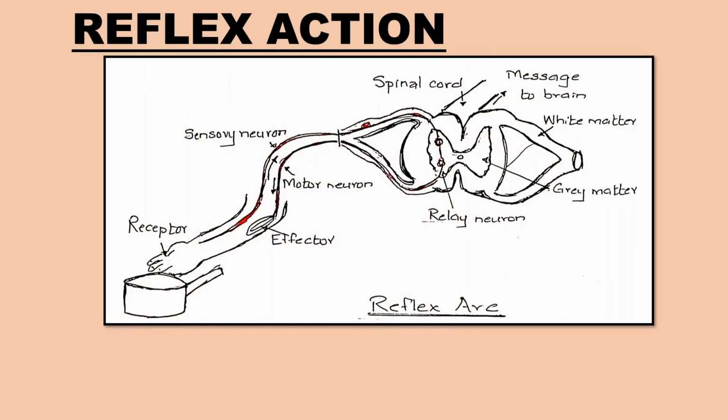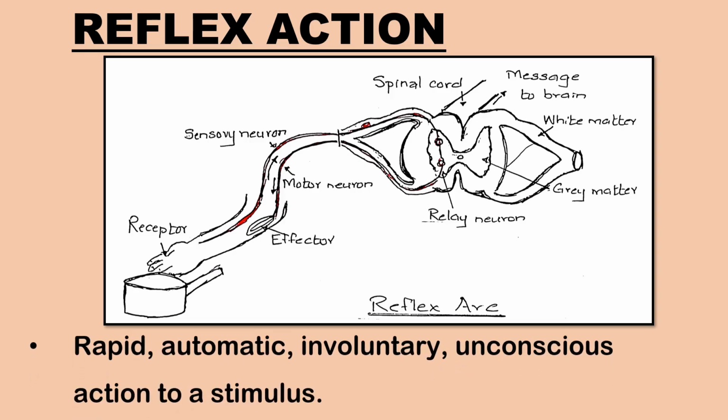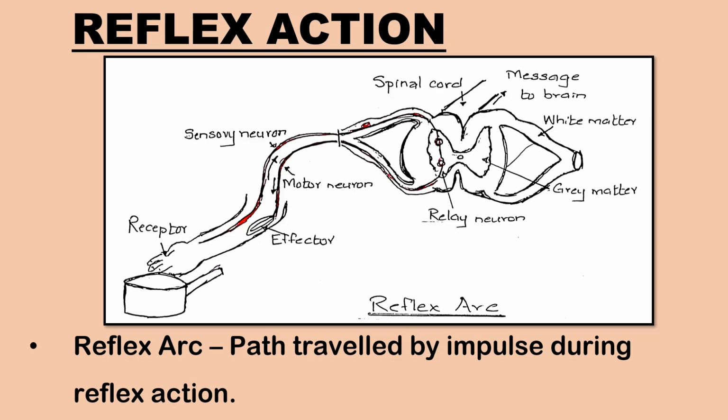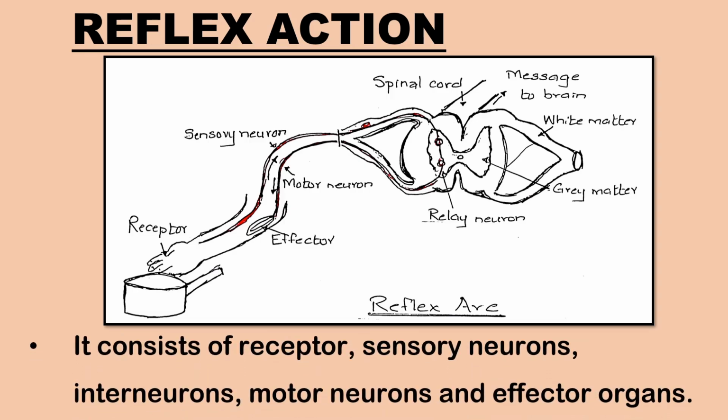Next, we shall go into detail about reflex action. Reflex action is a rapid, automatic, involuntary, unconscious action to a specific stimulus which occurs through the spinal cord. The path traveled by an impulse during a reflex action from a receptor to the effector organ is termed the reflex arc. It consists of receptor, sensory or afferent neurons, interneurons, motor or efferent neurons, and effector organ.